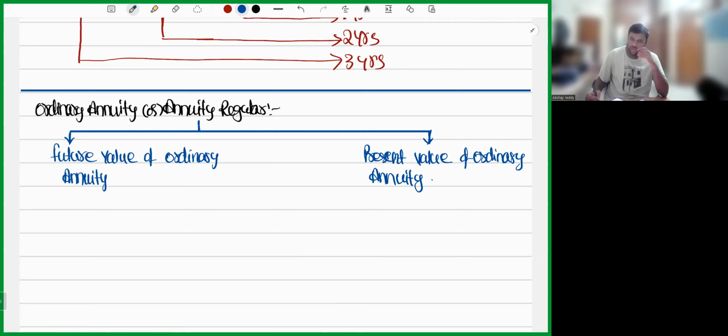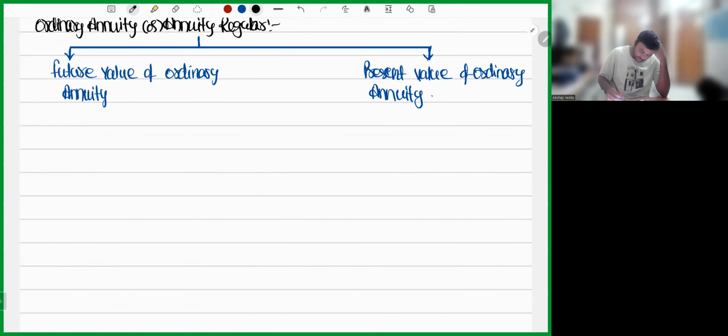Now, sir, what is this future value? What is this present value? I already spoke about future value and present value. Future value means if you send everything to future, it is called future value. How will you send everything to future? By adding interest. If you bring everything to present, that is called present value. How will you bring everything to present? Simply by dividing with interest. If you multiply by 1 plus i, you will get future value. If you divide by 1 plus i, you will get present value. I hope you remember all the things we discussed regarding future value and present value. Now coming to future value. What is the future value?